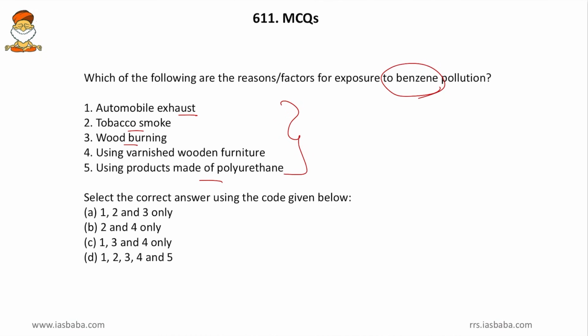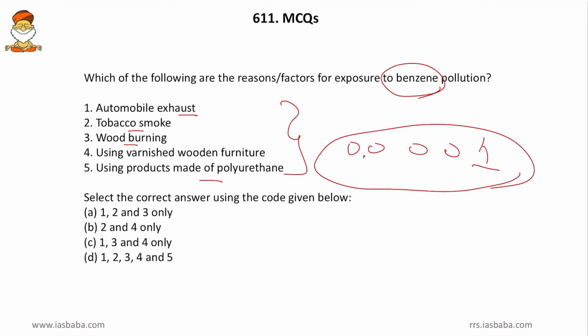So when there is vehicular emission, that is smoke, we cannot say benzene is completely absent. Even if it is 0.001%, it is present. So this benefit of minusculity will put us in the advantageous position and make all the options correct. And now coming to the examiner's perspective.